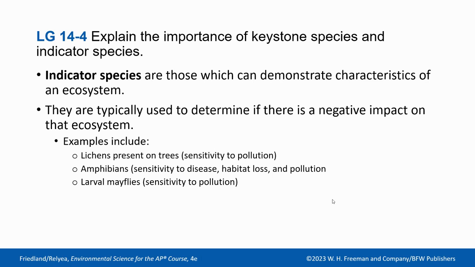Primary succession, again, is when there's no soil. Secondary succession is what happens after a major disruption and there still is soil. Keystone species have a big impact on their environment compared to their population. Indicator species can tell you if things are going well or not going well in an ecosystem, depending on whether they are present or not. Let me know if you have any questions.